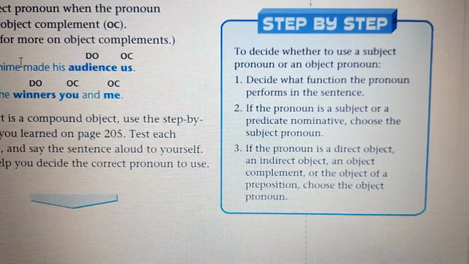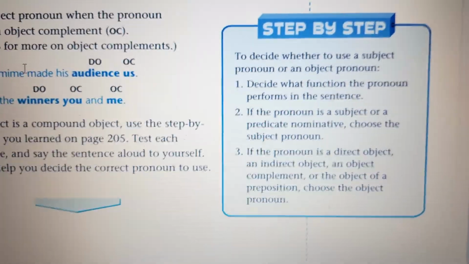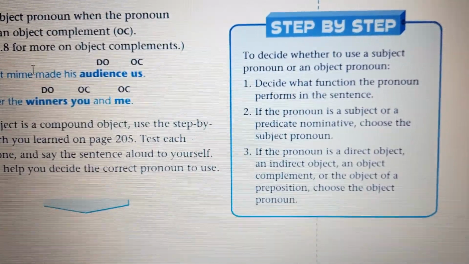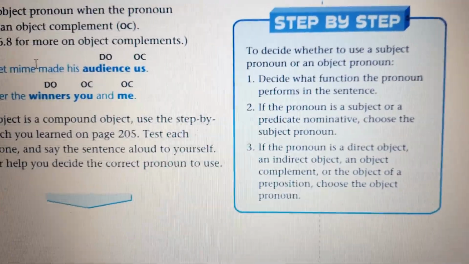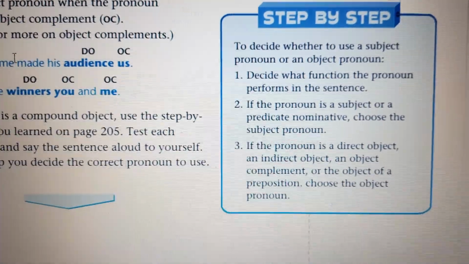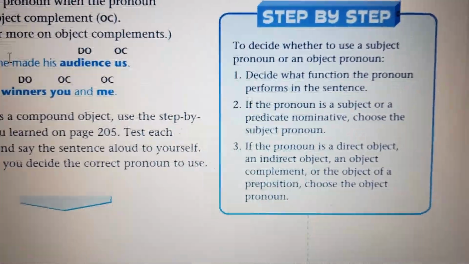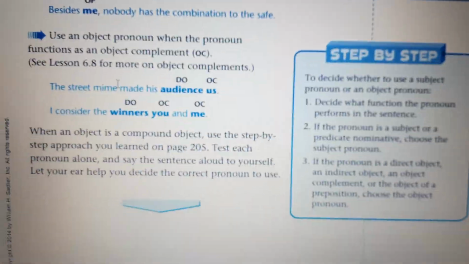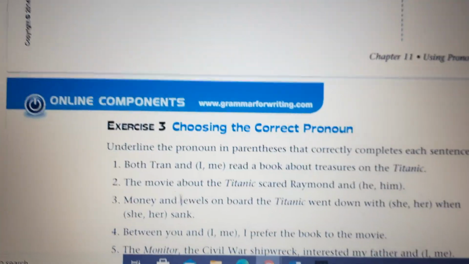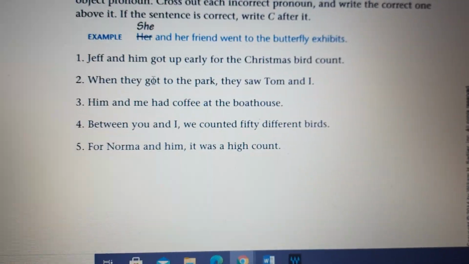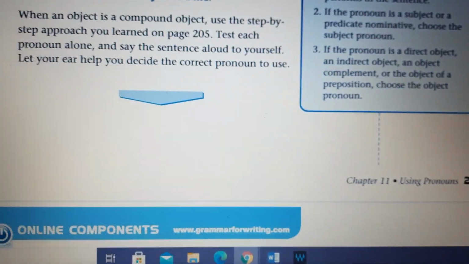If the pronoun is a direct object or an indirect object, an object complement, or the object of a preposition, choose the object pronoun. So these steps are going to make your life easier because we have steps that you can follow. And I want you guys to answer exercise number 3, number 4, and please send the answers to me so I can check your answers.